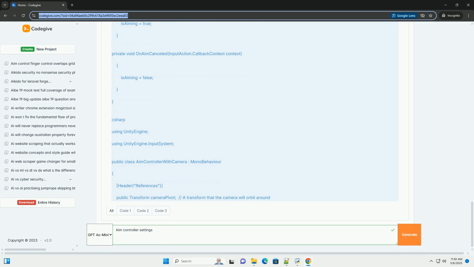6. transform.LookAt(hit.point) rotates the character to look at the hit point.